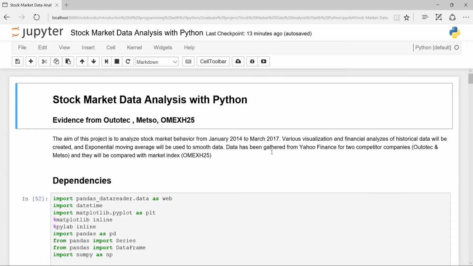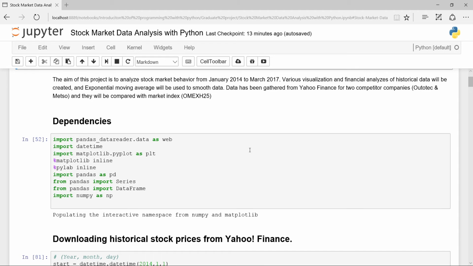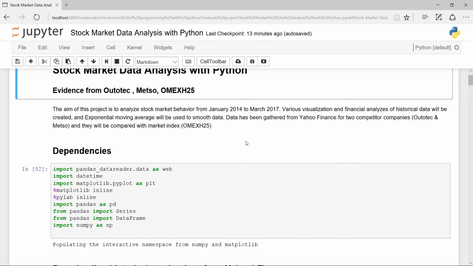Stock market data analysis with Python. In this video, I'm going to analyze the stock market behavior for two companies, Metso and Outotec, and I will compare these two companies with OMXH25 as a market index.